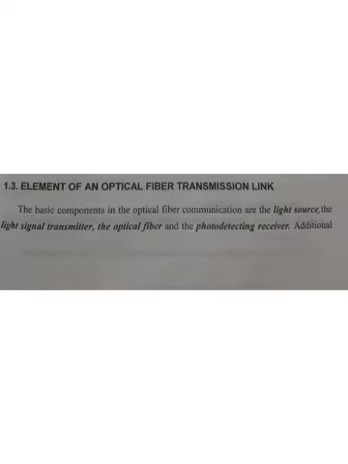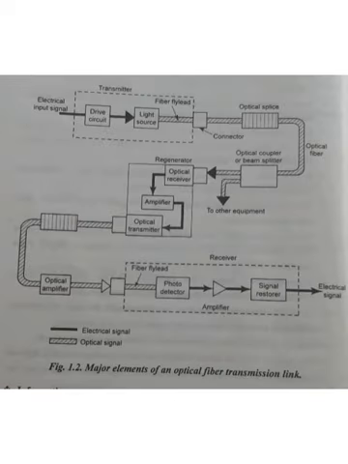It may be asked in the 13 mark question also. So the basic components of the optical fiber communication are the transmitter section, the medium, that is the optical fiber, and the receiving section. For communicating, the three main important elements are transmitter, medium, and the receiver section. So we can see them one by one.